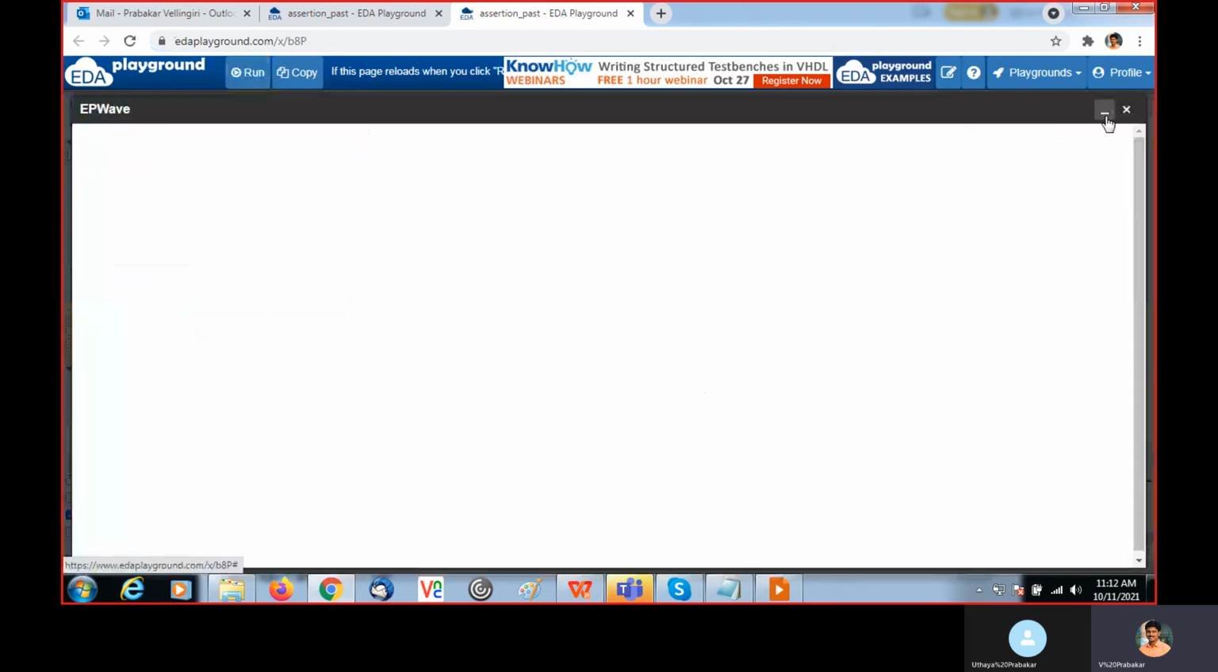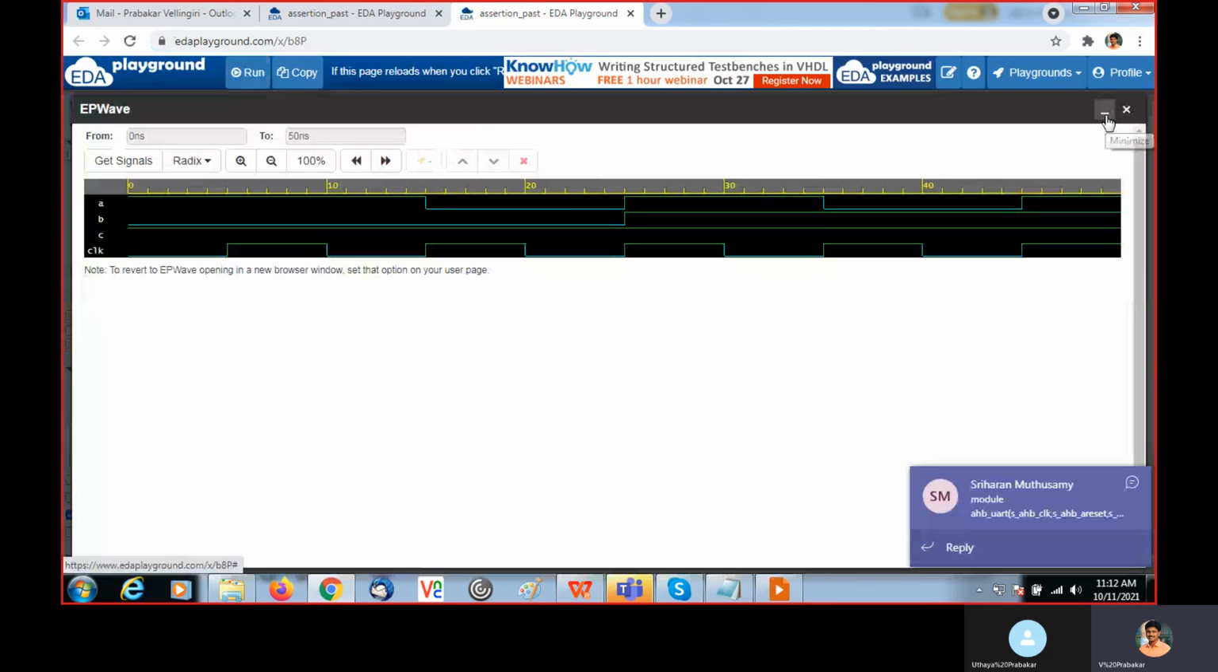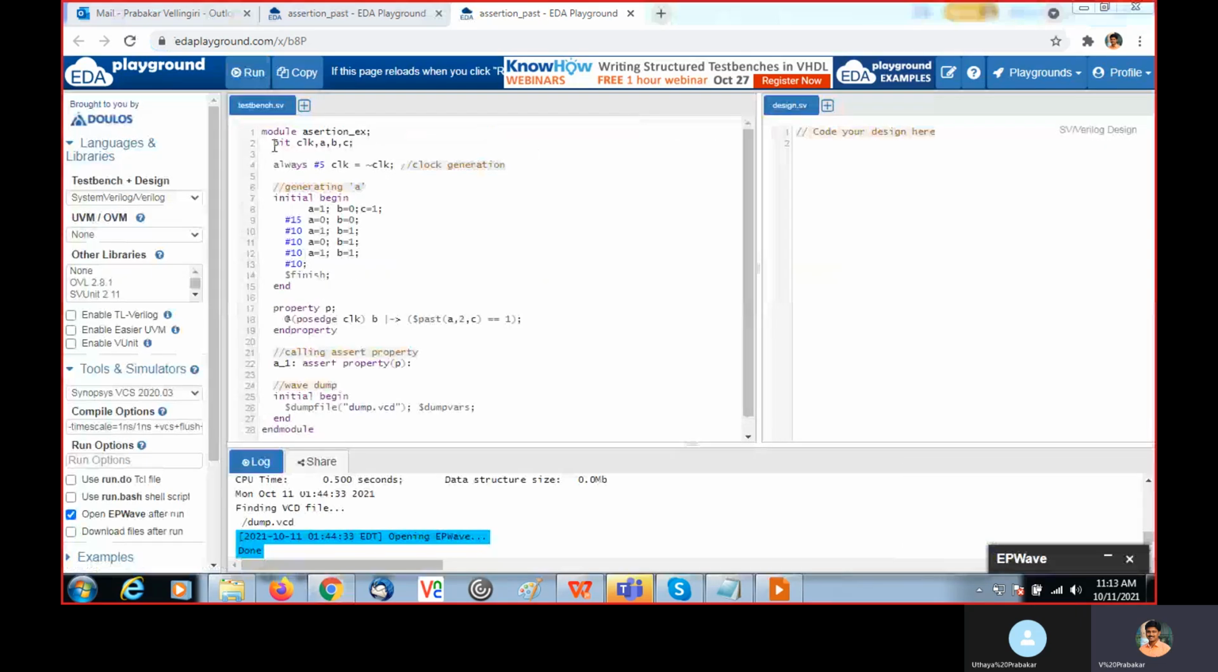Here it's done, the waveform. Okay, first these are the bits we declared that generate the clock. Okay, we are forcing the value for A and B and C.